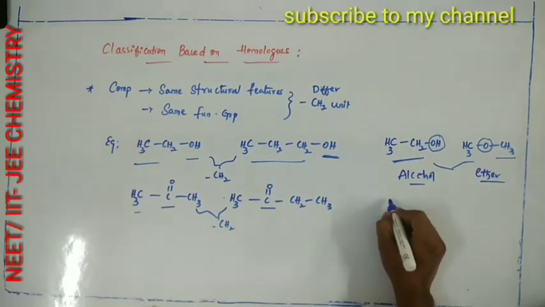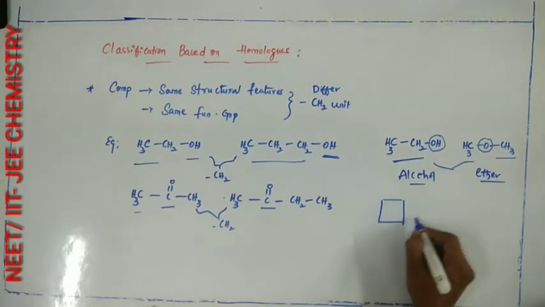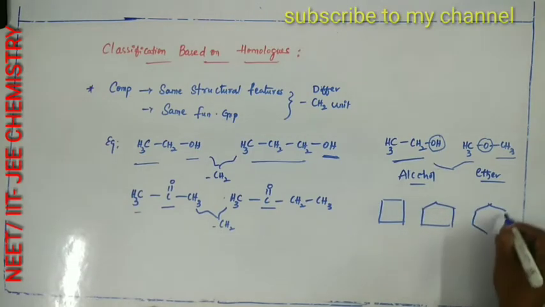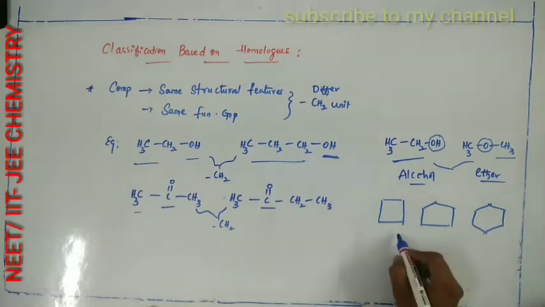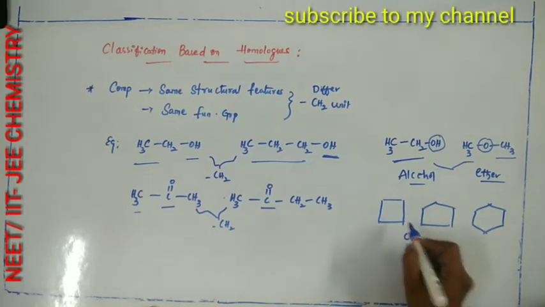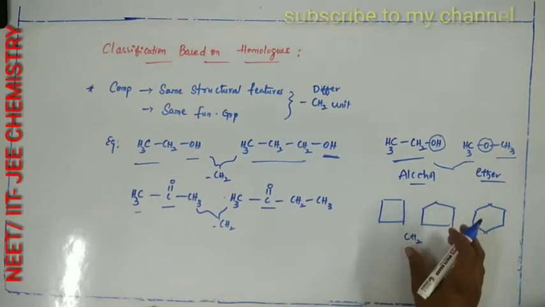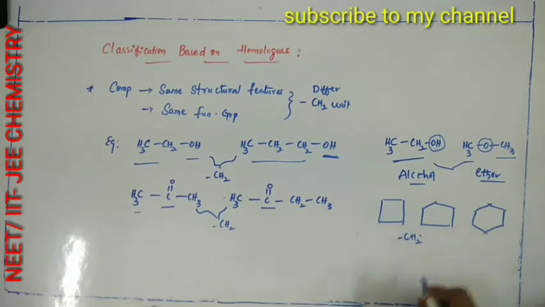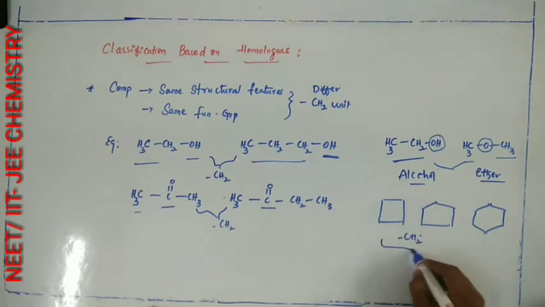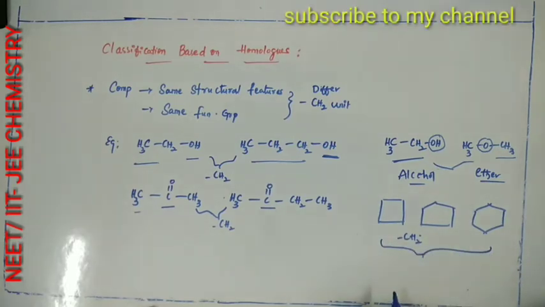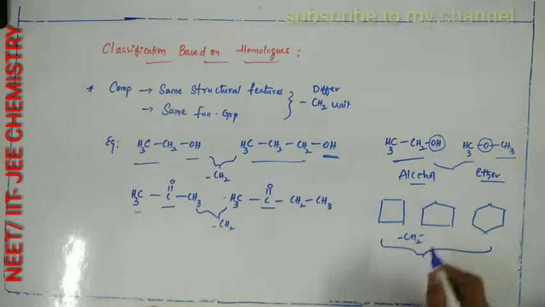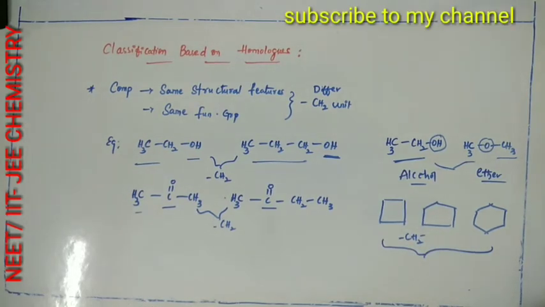Few more examples we can observe: cyclobutane, cyclopentane, cyclohexane. So all differ by a CH2 unit. Two successive homologues can differ by a CH2 unit. So this is a series of homologues. Two successive members in a homologous series can differ by a CH2 unit.